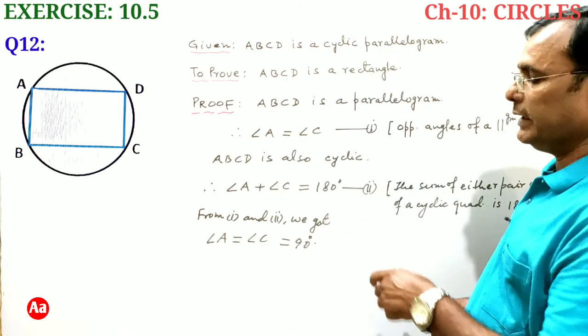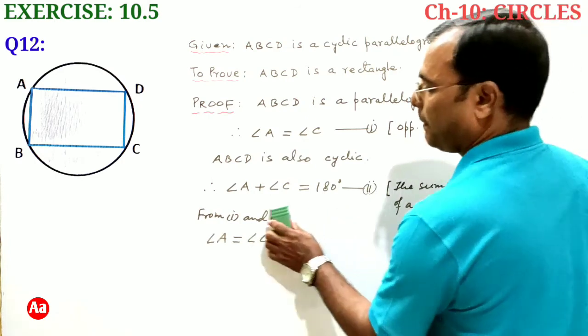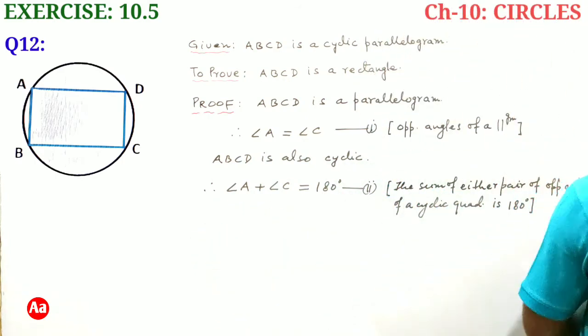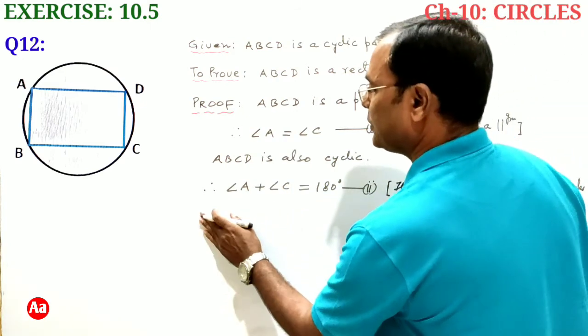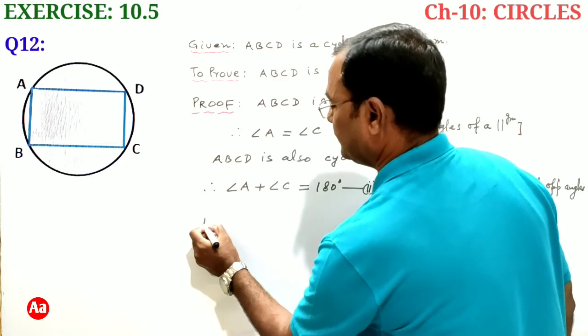Similarly, we can prove that angle B is equal to angle D and it is equal to a right angle.